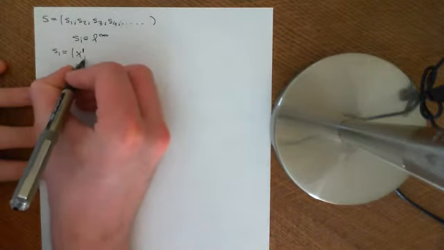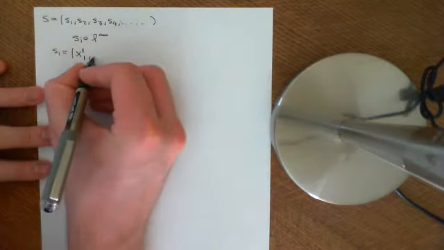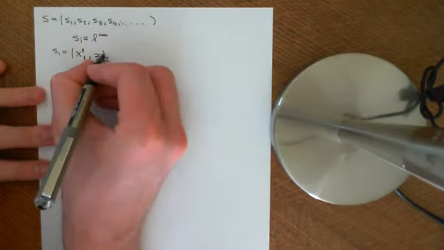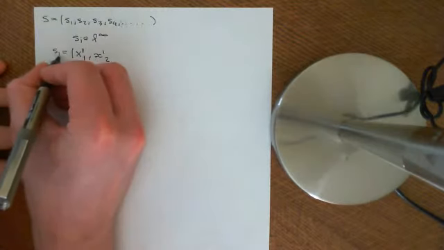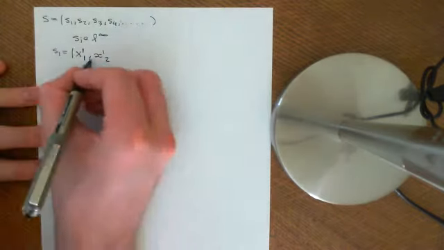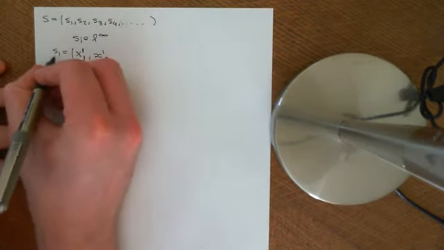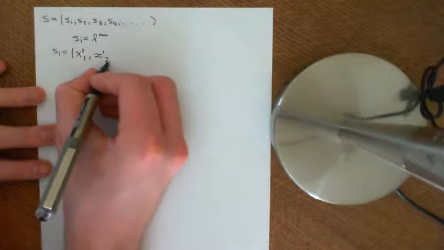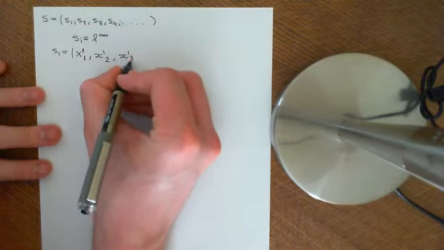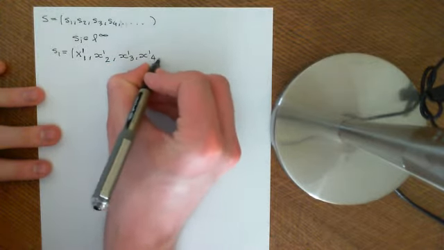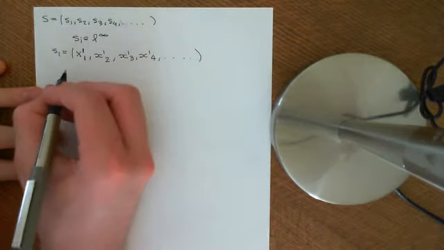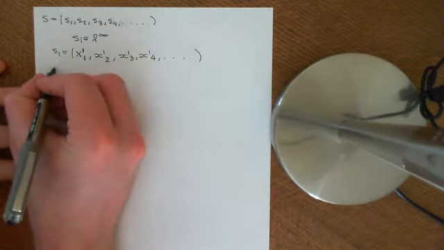S1, so X1, and this is the first term of the sequence S1. So then we've got X1, the second term of this sequence S1. So the superscript is there to denote this subscript over here. So the superscript 1 denotes that this is the sequence corresponding to S1, and these subscripts here denote what term you actually are of the sequence S1. So then we have X1, 3, X1, 4, etc. And these are all either real or complex numbers depending on whether we're dealing with a real L infinity space or a complex L infinity space.